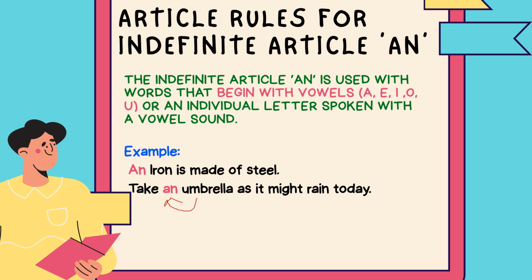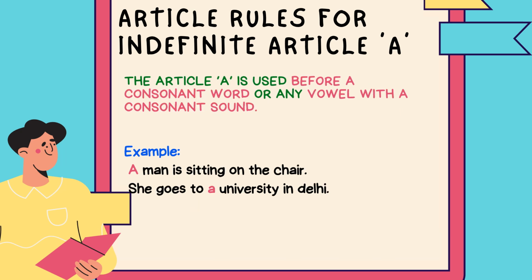Now the second one is the rule for using a. See, for an there should be a sound of a vowel. So for a, there should be a consonant sound. The article a is used before a consonant word or any vowel with a consonant sound. So see, we have an example. A man is sitting on the chair. Man. What is the sound we are getting? We are getting the sound of M. What is M? It is a consonant, so we could use a here, right?